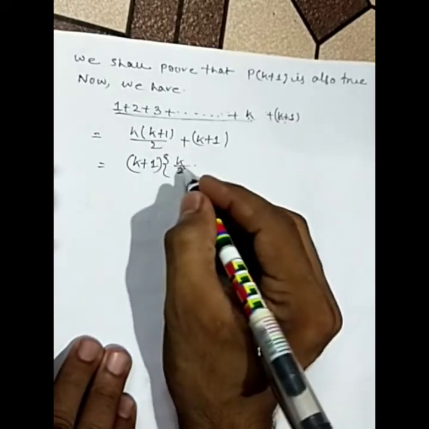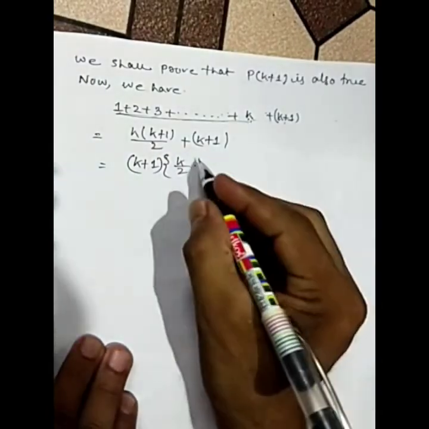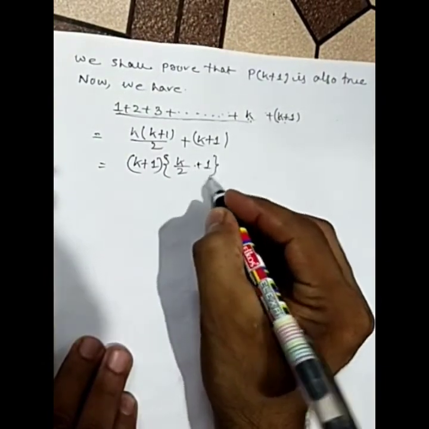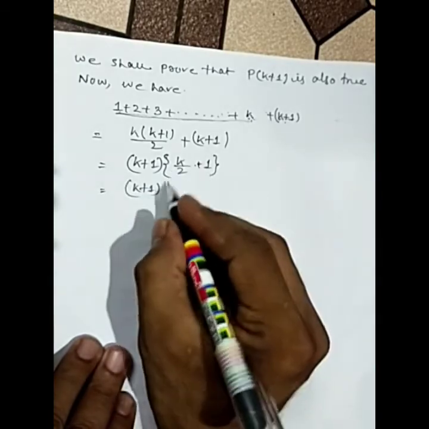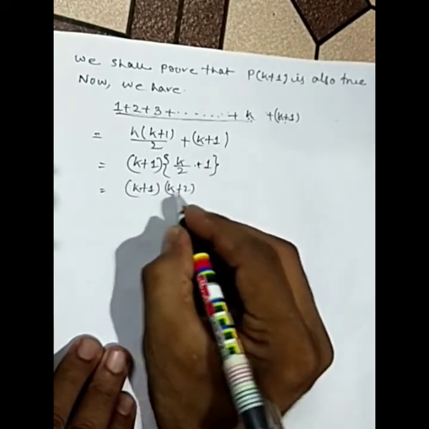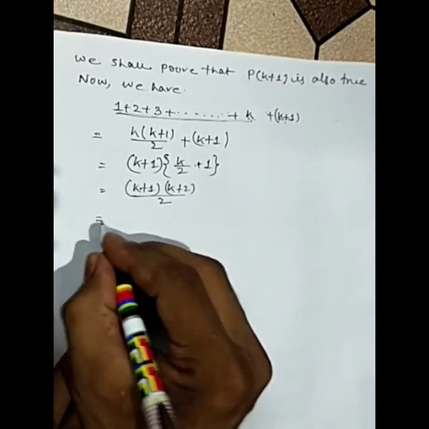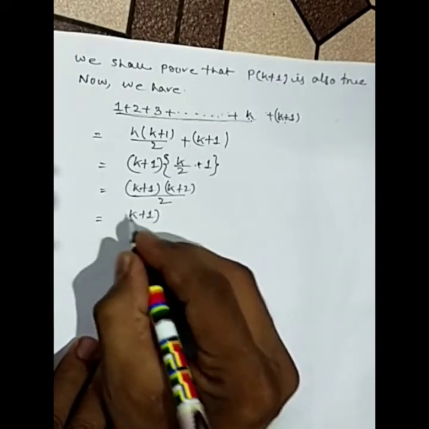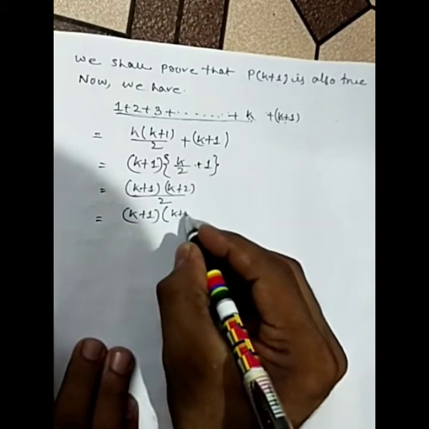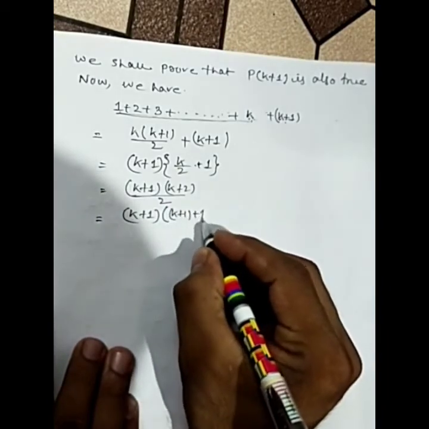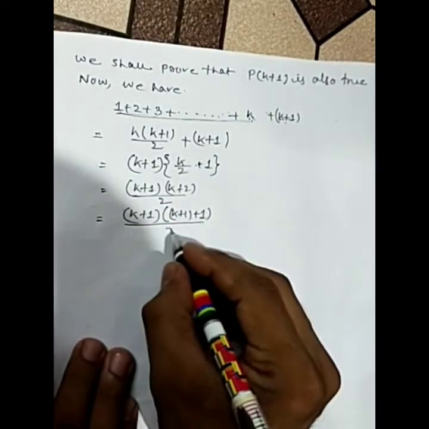So in the first term it will remain k by 2, plus in the second one plus 1, is equal to k plus 1. Take the LCM, you will get k plus 2 divided by 2 equal k plus 1 into k plus 2 divided by 2. K plus 2 can be written as k plus 1 plus 1.